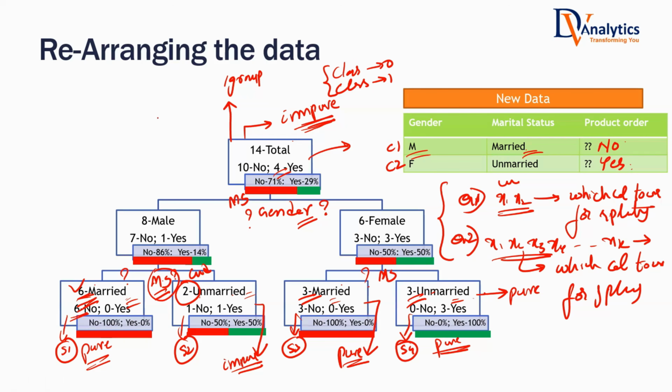Sir, in a real life scenario, if the data comes as impure, then what do we do? In a real life scenario, let's say you built a logistic regression model, or you built a decision tree model, and the best accuracy you got is 60% only. No matter what you do, I'm assuming that you have done your best to increase accuracy. You made sure that you did all the data cleaning very well, and in logistic regression, variable selection, everything you did your best, but you still got only 60% accuracy. That means there is some problem with the data.